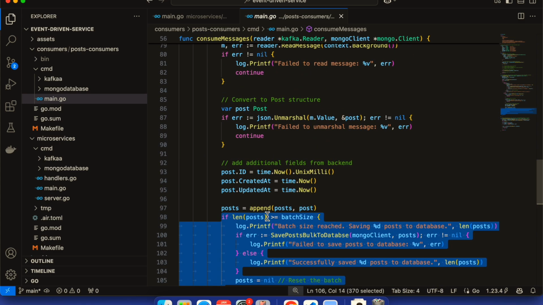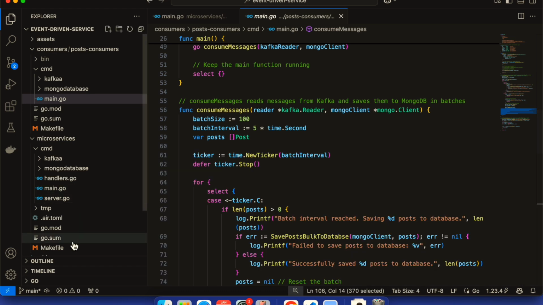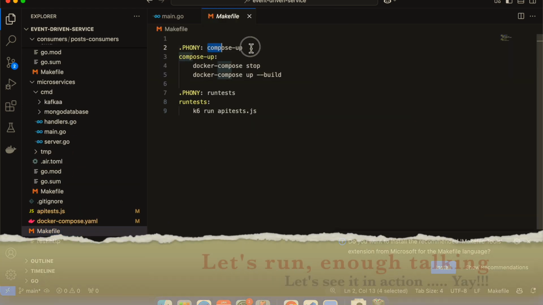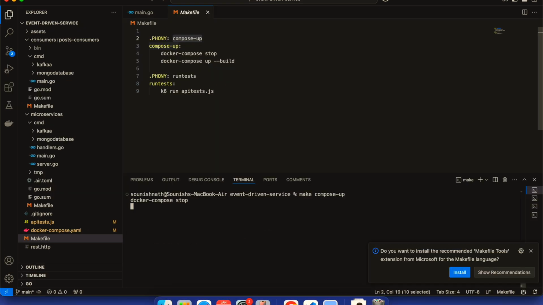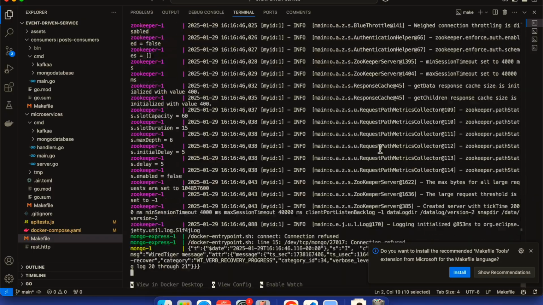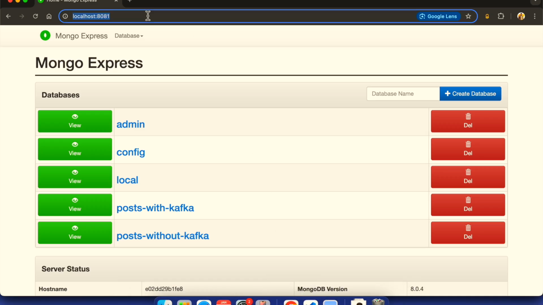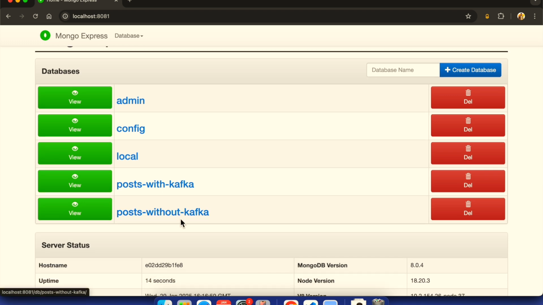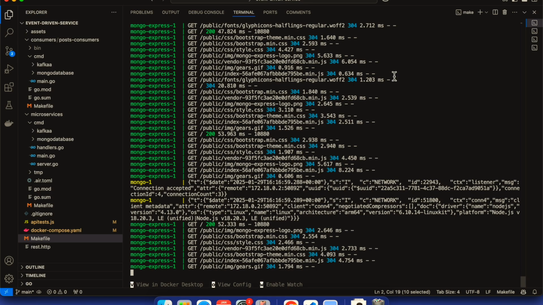Now let's start the services one by one. Let's start with the first consumer, like Docker consume. The API method is that consume app. So I will be typing make compose app. If I type that, now in here you can see my containers are getting booted up. Once containers are ready, right now Mongo Express is also ready. If I go to the browser and hit refresh, this database has also been created: post with Kafka and post without Kafka. So all the inputs which are coming from post without Kafka will be saved in this DB. Otherwise it will save in the post with Kafka database.